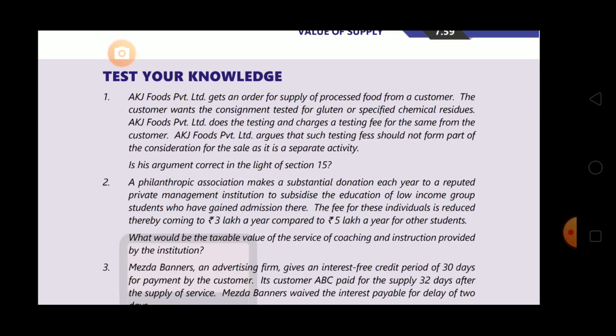AKG Foods Private Limited does the testing and charges a testing fee for the same from the customer. Okay. AKG Foods Private Limited argues that such testing fees should not form part of the consideration for the sale as it is a separate activity. Is this argument correct in the light of section 15?